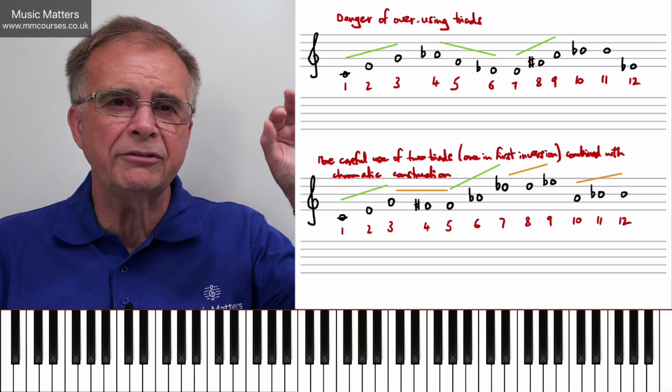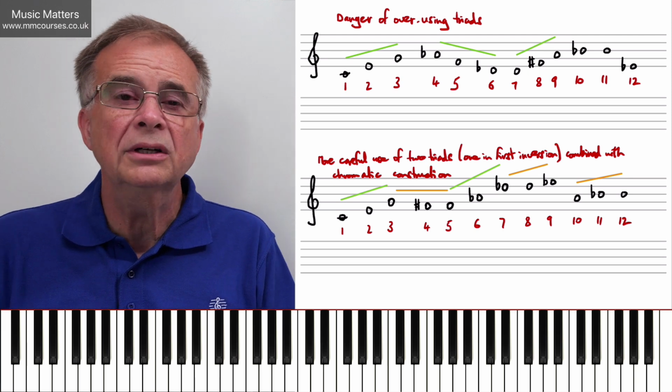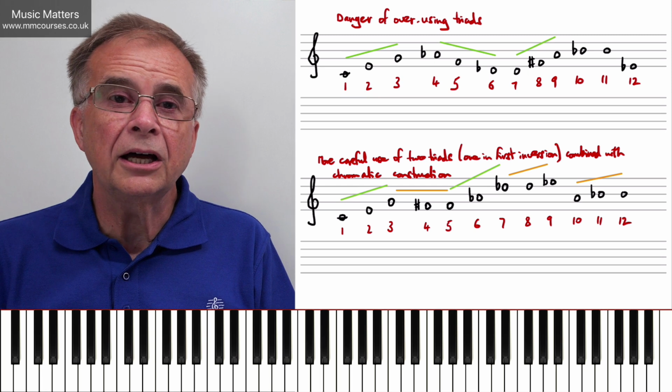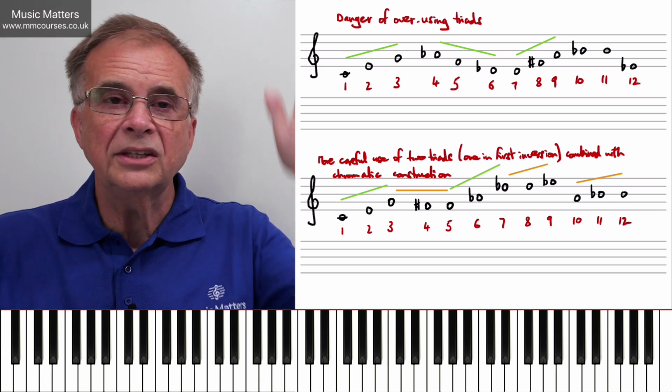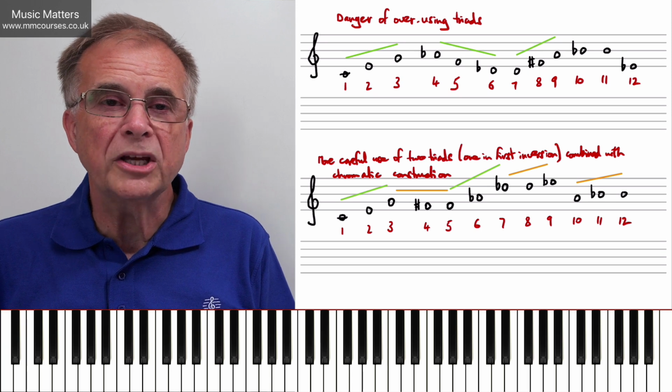So in other words, you might have a triad in the first half of the row and another triad in the second half of the row that relate to 2 different keys. And you might have other things going on in between that are much more chromatic.